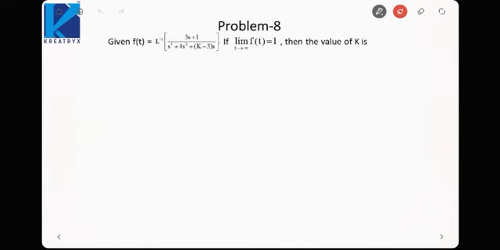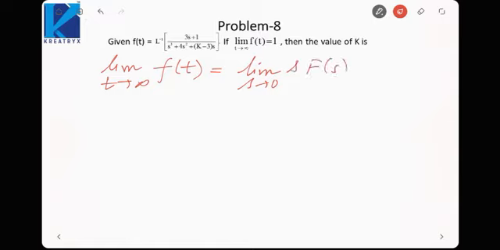In the next problem, we have been given f(t) as the Laplace inverse of this. We need to find k if the limit of f(t) as t tends to infinity is 1. As t tends to infinity, f(t) is actually the final value. So I can say the limit as s tends to 0 of sF(s) is equal to 1.